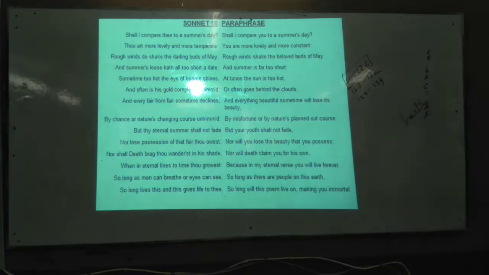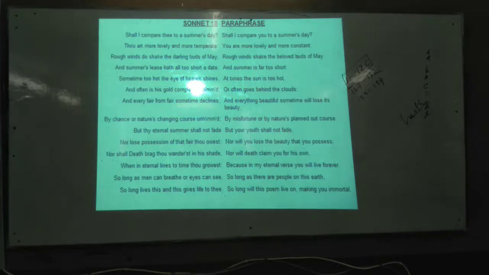So what is 'so long as men can breathe'? How long will you survive? How long will the people survive on earth? Every man cannot remember you. Who will remember you? Your next generation, your upcoming generation. It means you need to leave some human being from your side.